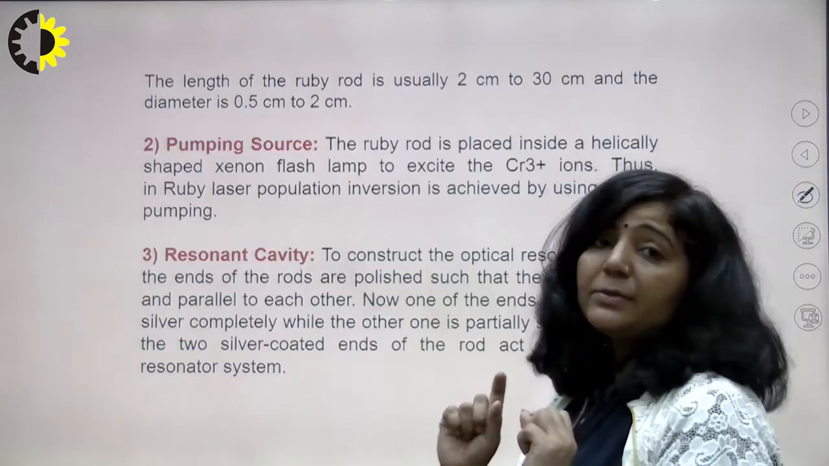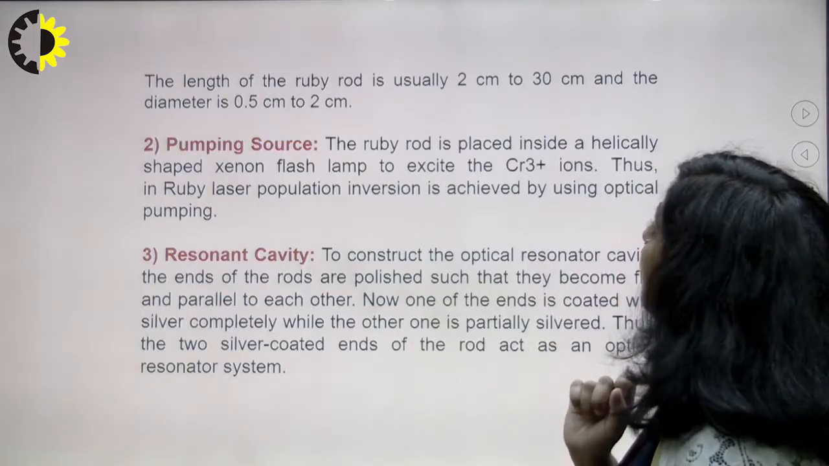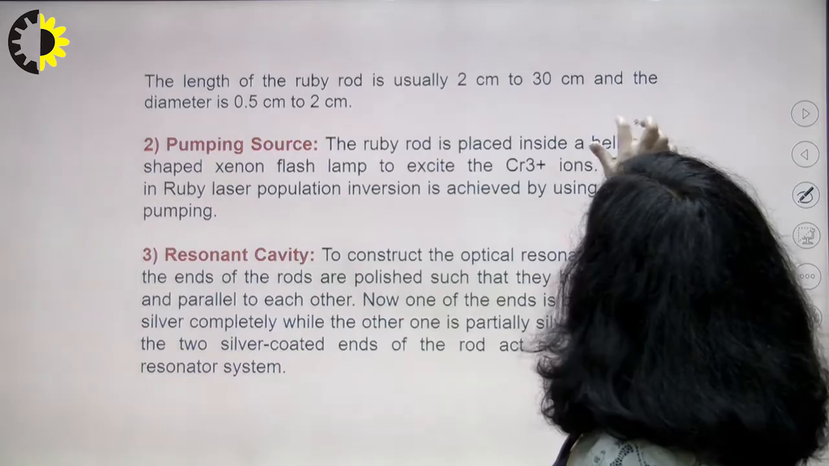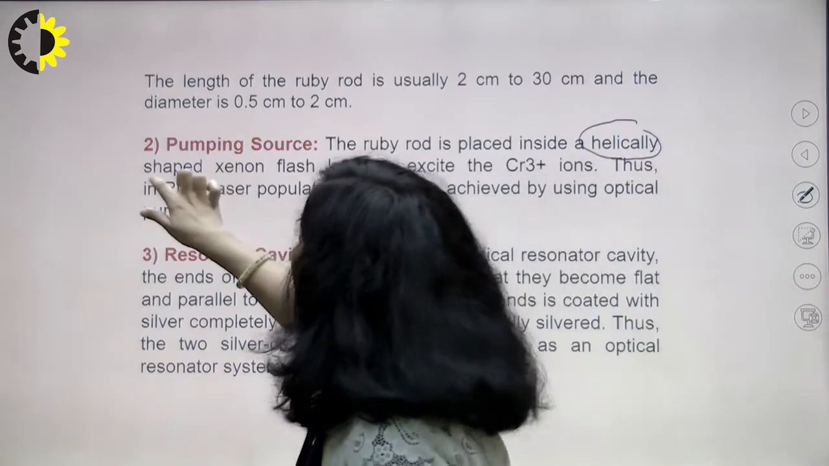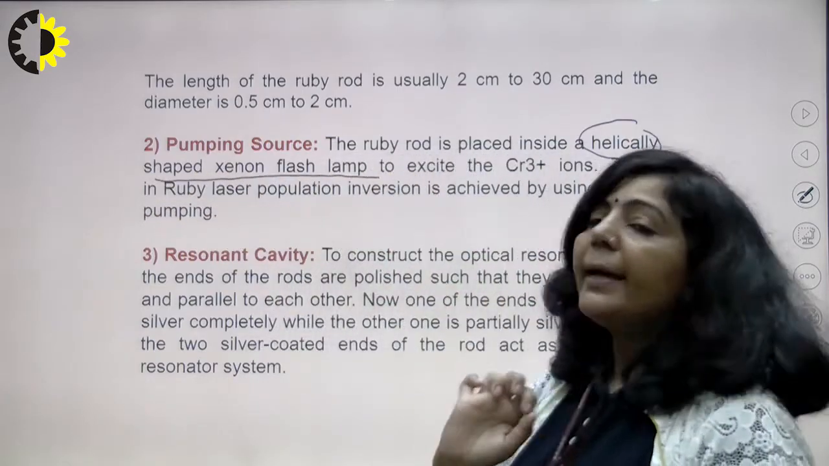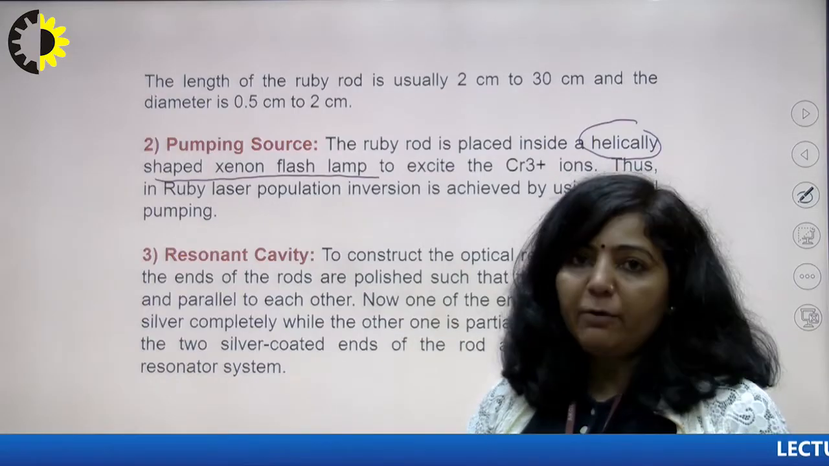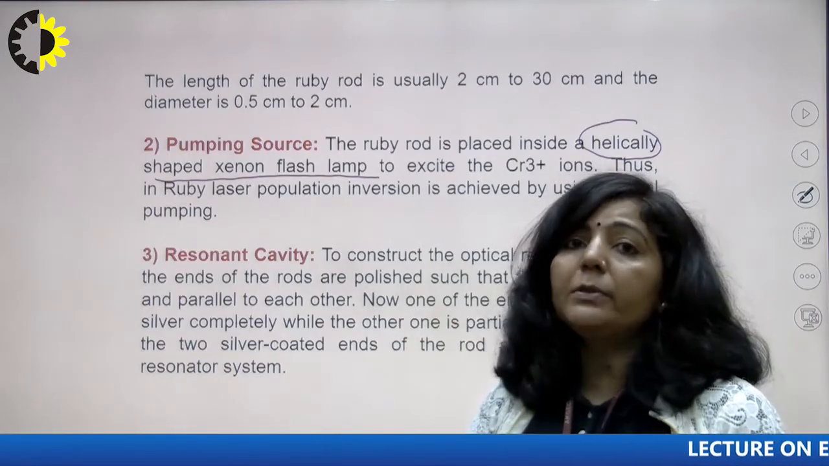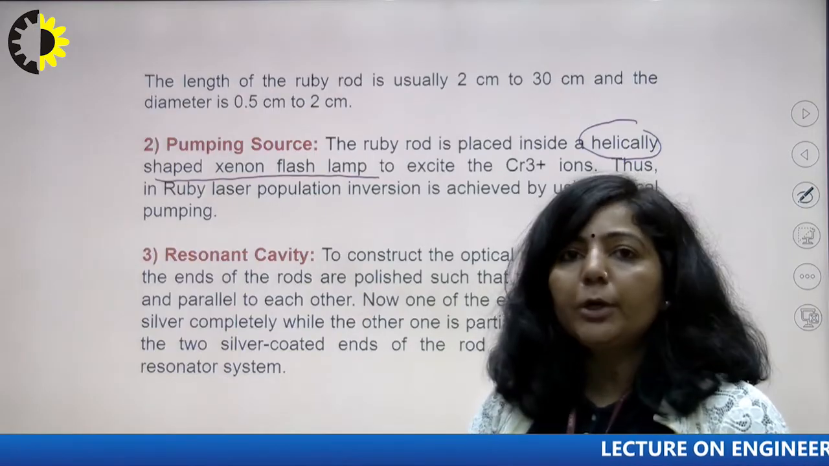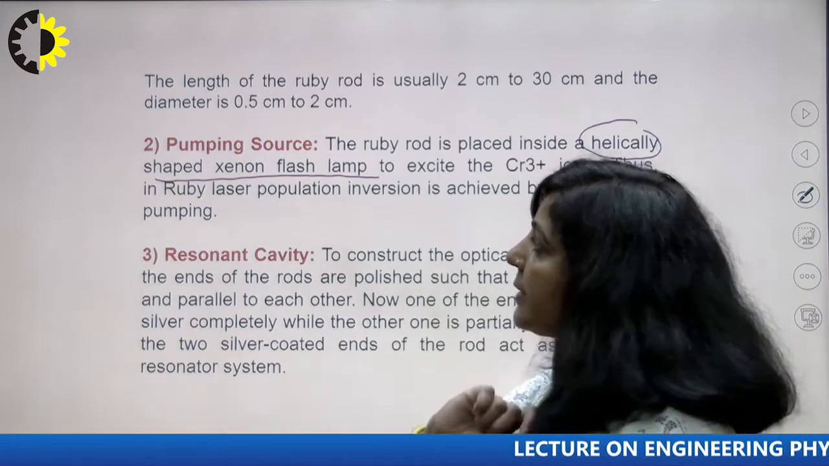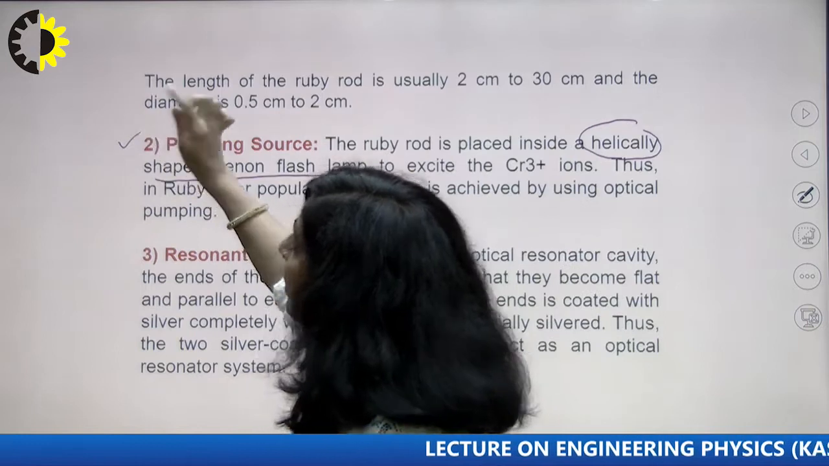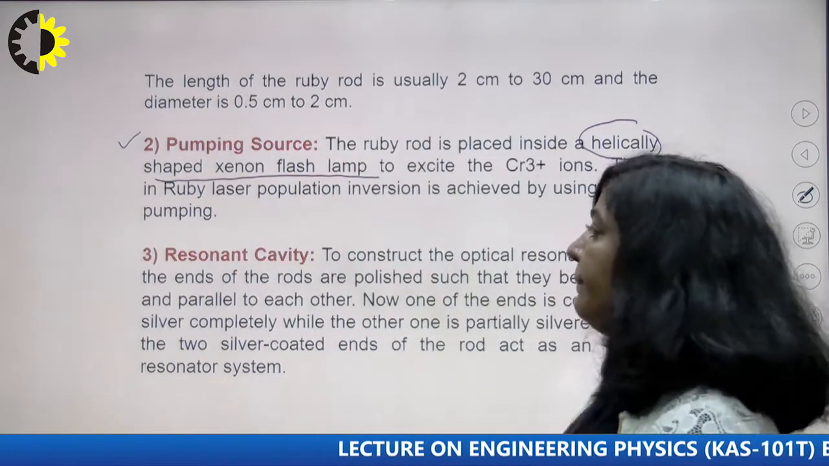So in case of ruby laser, what we are using for pumping is a helical xenon flash lamp. With the help of this helical xenon flash lamp, we will provide the light photons, and with the help of those light photons, we will achieve population inversion. So this is the second component of a ruby laser.